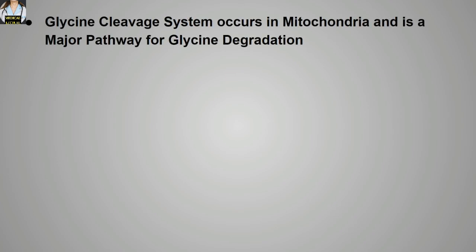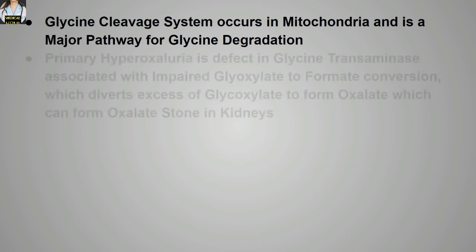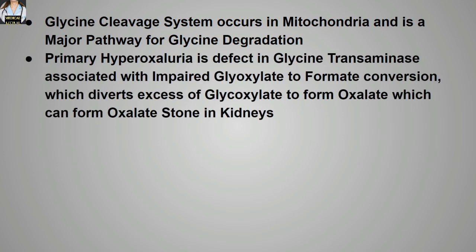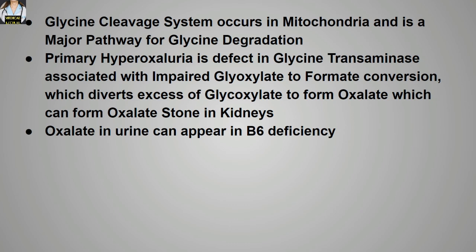The glycine cleavage system occurs in the mitochondria and is a major pathway for glycine degradation. Primary hyperoxaluria is a defect in glycine transaminase associated with impaired glyoxylate to formate conversion. So over here there is impaired glyoxylate to formate conversion, which diverts the excess glyoxylate to form oxalate, which can form oxalate stones in the kidneys. Oxalate in the urine can also appear in vitamin B6 deficiency, that means pyridoxine deficiency.